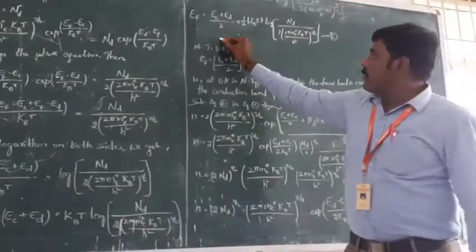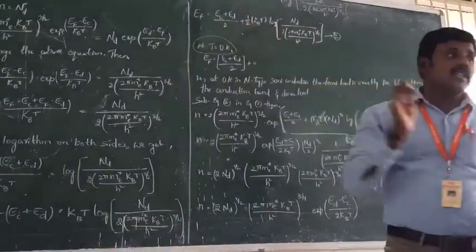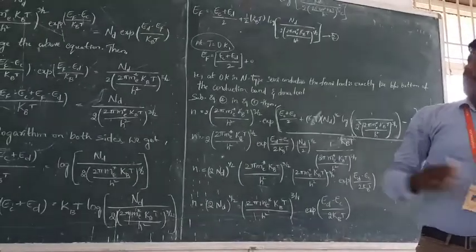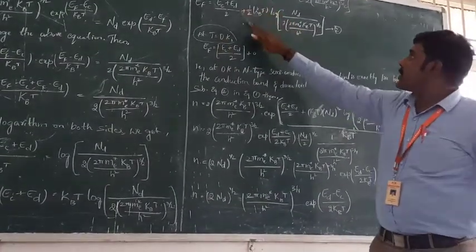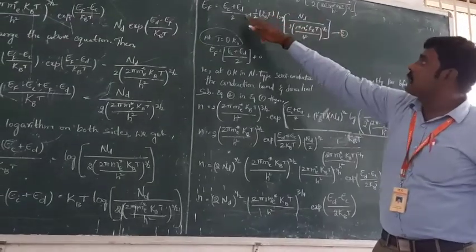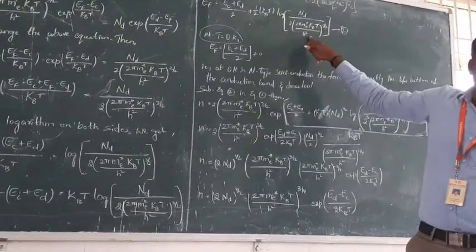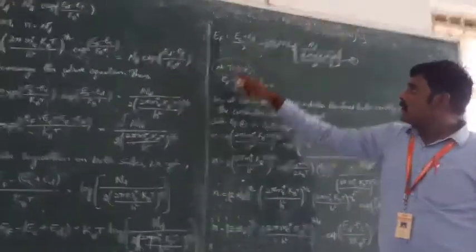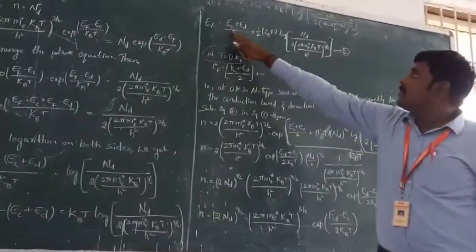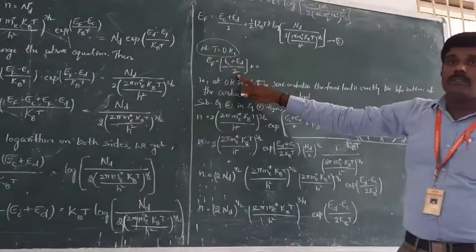At absolute 0 Kelvin, T is substituted by 0, so the second function on the right-hand side is completely equal to 0. Finally we get Ef is equal to (Ec plus Ed) by 2.